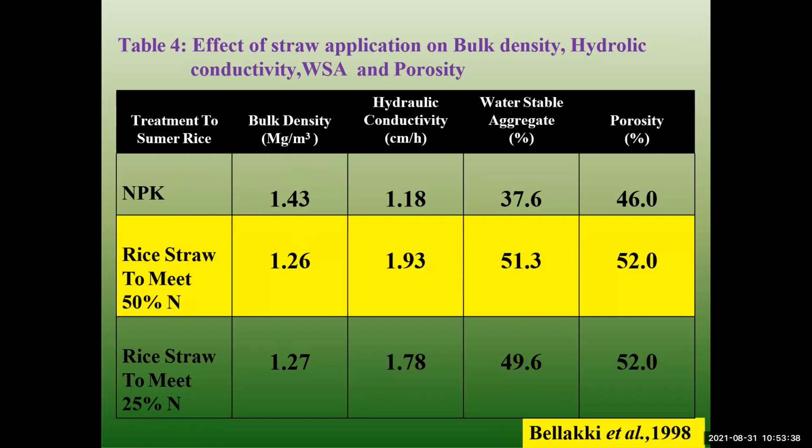So both are different. Okay, but with 50 nitrogen, a much larger quantity of rice straw is available, with bulk density 1.26, 1.93 to 1.3 water stable, and porosity 52. Then rice straw available with 25 nitrogen gives a bulk density of 1.7. Okay, 1.7 is the hydraulic conductivity, 49.6 is the water stable, and 52 is the same porosity.